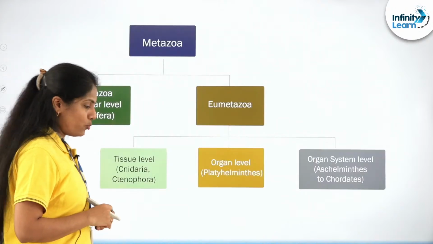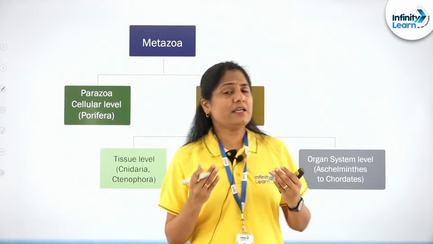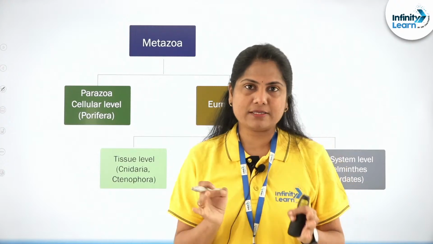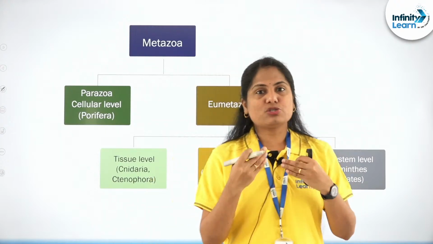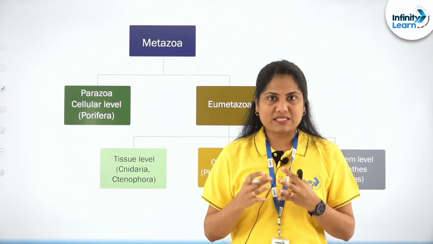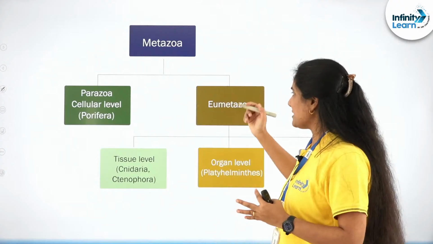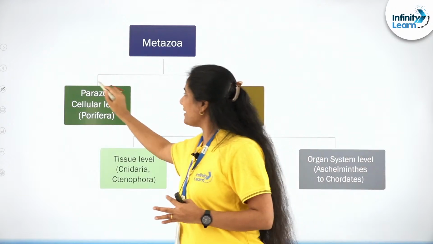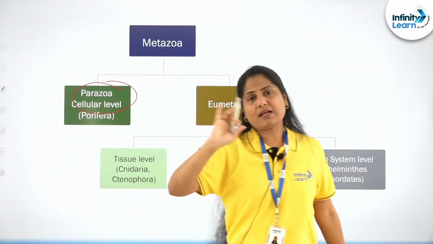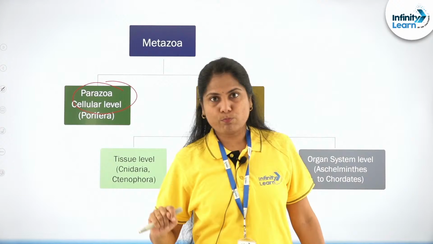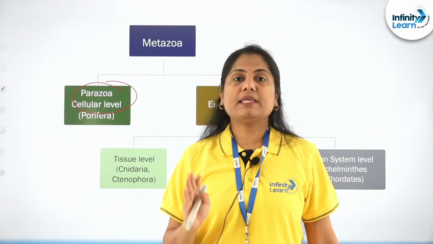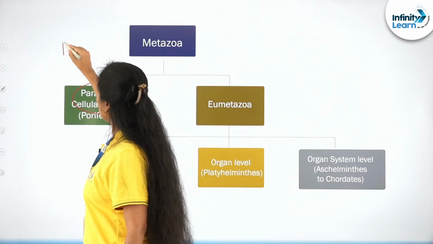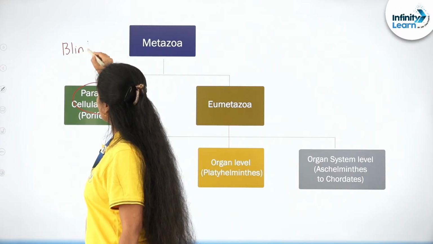So metazoa, secondarily formed organisms. As I always say, go deeper into the word meta. Secondary, zoa are for the animals, secondarily formed ones. Metazoa is something that can again be classified into parazoa. In parazoa, we have only one phylum, Porifera. It is something that can be referred to as the blind offshoot of the evolution.